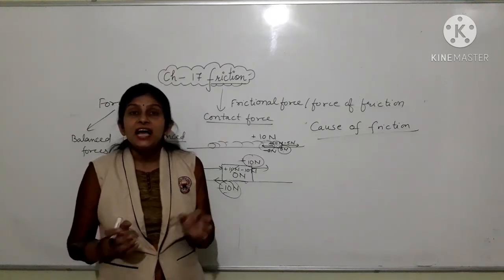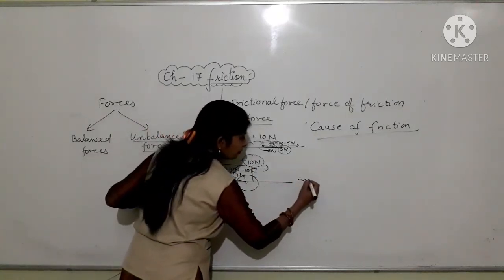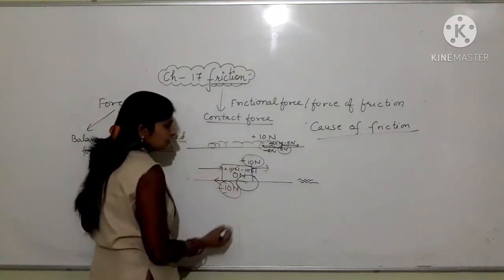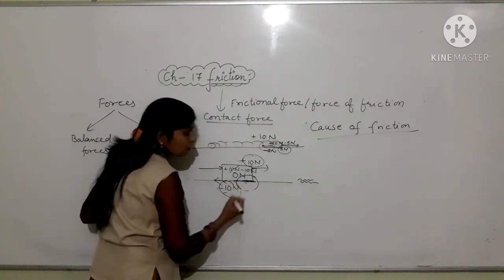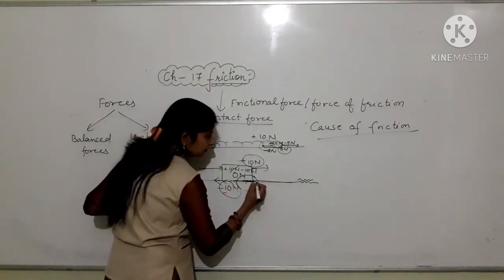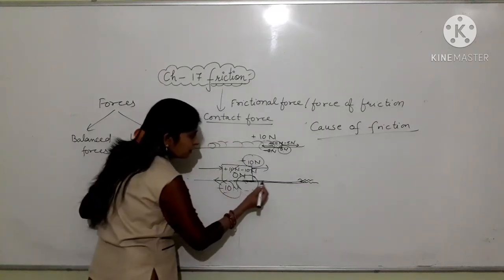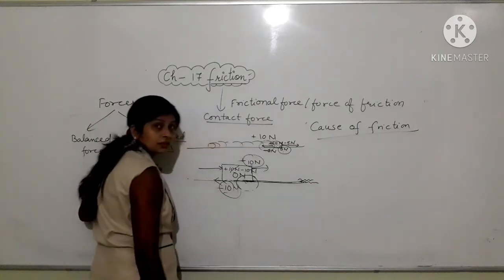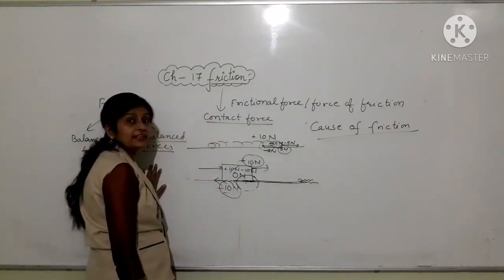Their surfaces have many microscopic irregularities. So the surface of this carton and the surface of the floor, the ground, both have many microscopic irregularities.